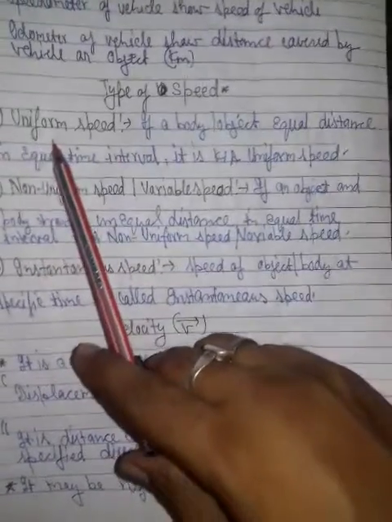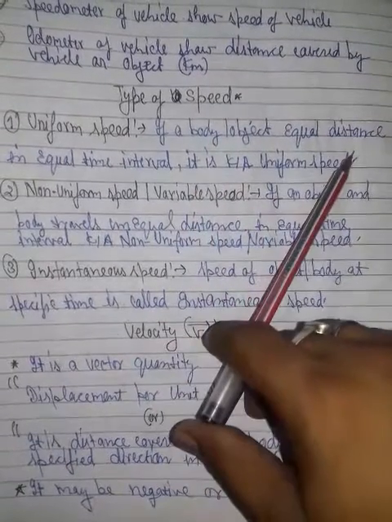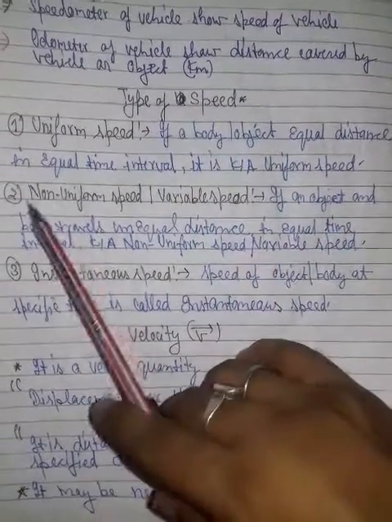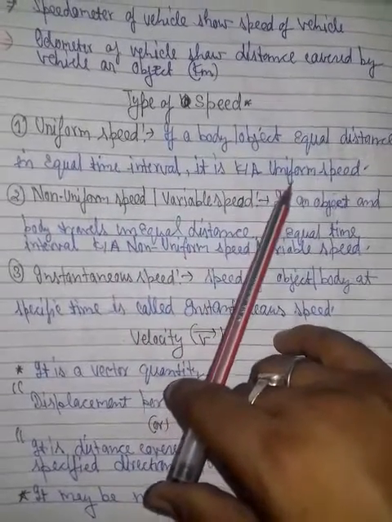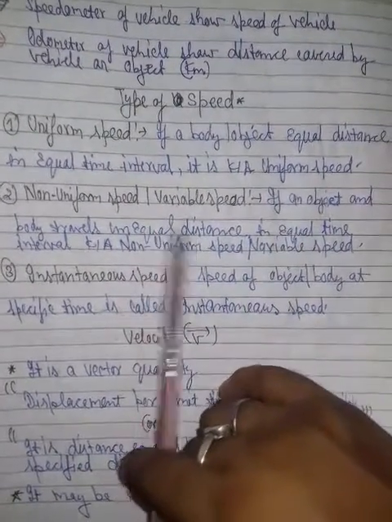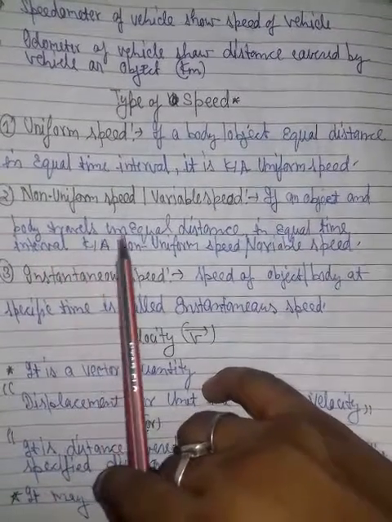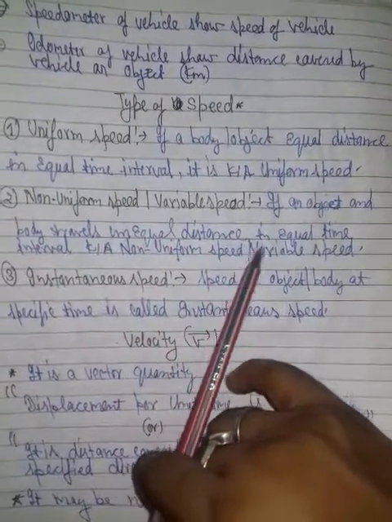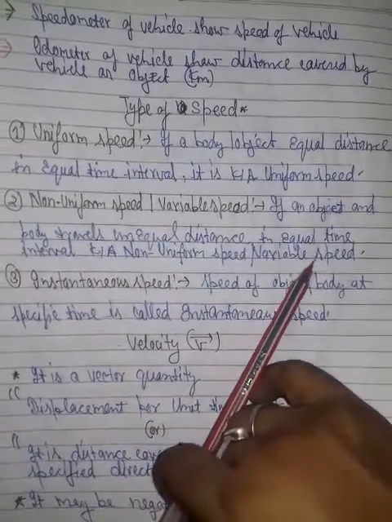First, uniform speed. If a body or object travels equal distances in equal time intervals, this is called uniform speed. For variable speed, if an object or a body travels unequal distance in unequal time intervals, this is called non-uniform speed or variable speed.